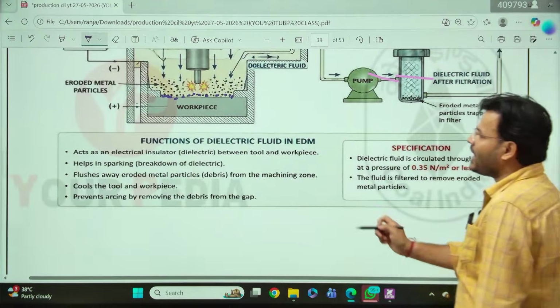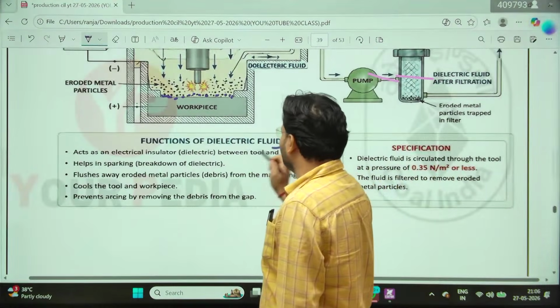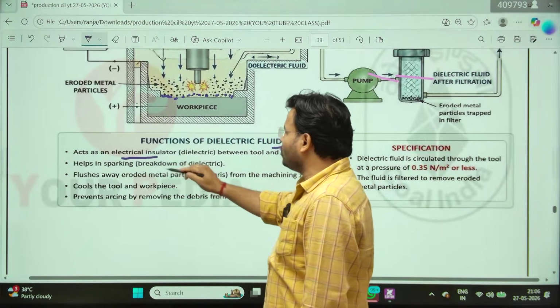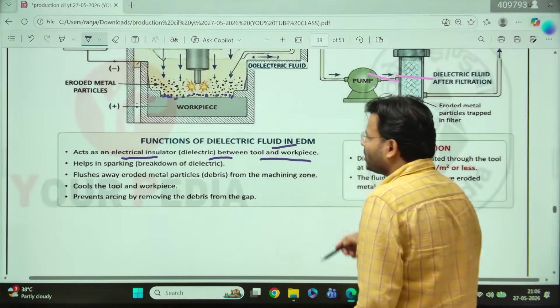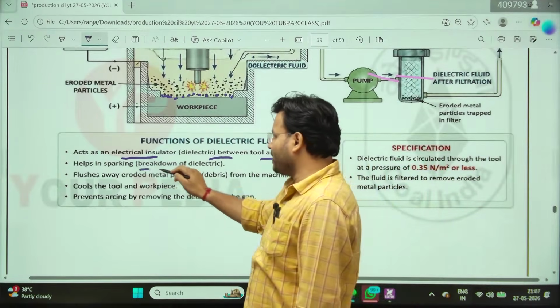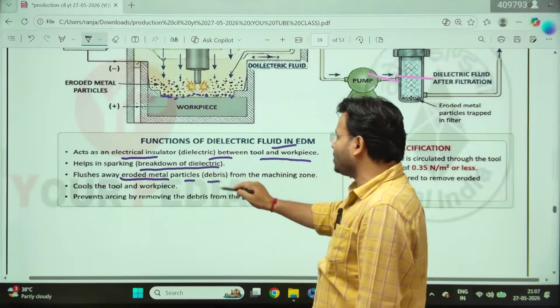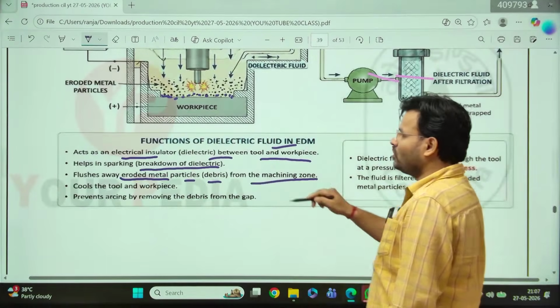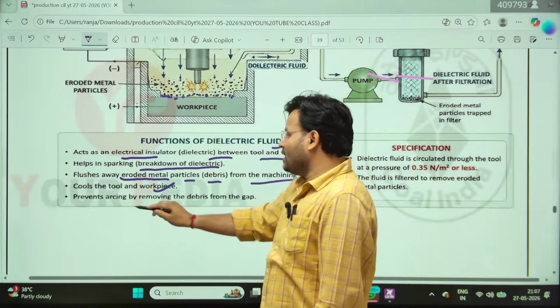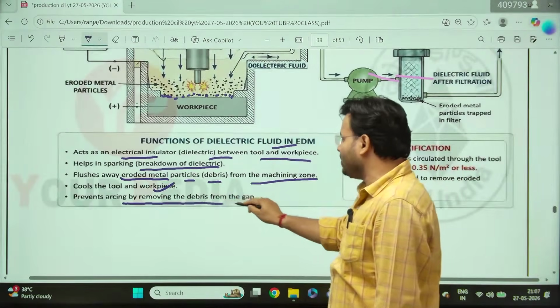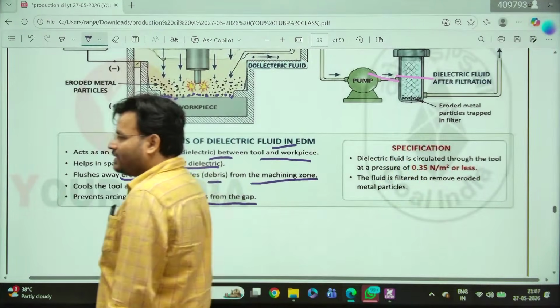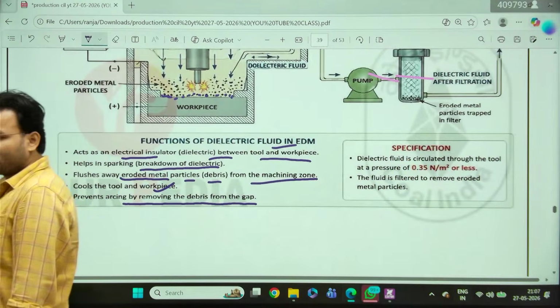What is the function of dielectric fluid? Dielectric fluid acts as an electrical insulator between the tool and the workpiece, helps in sparking, breakdown of dielectric, flushes away the eroded metal particles, that is called debris, from the machining zone, cools the tool and the workpiece, and prevents arcing by removing the debris from the gap. That is your EDM, electric discharge machining.